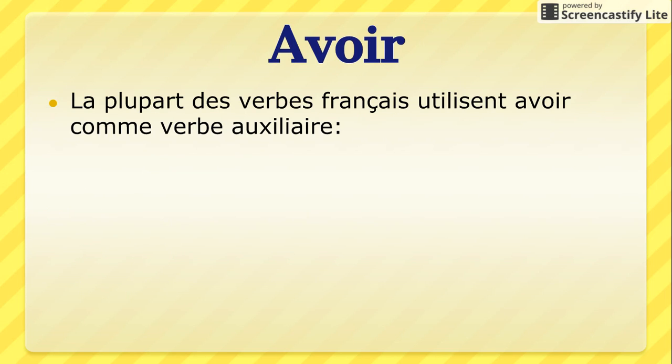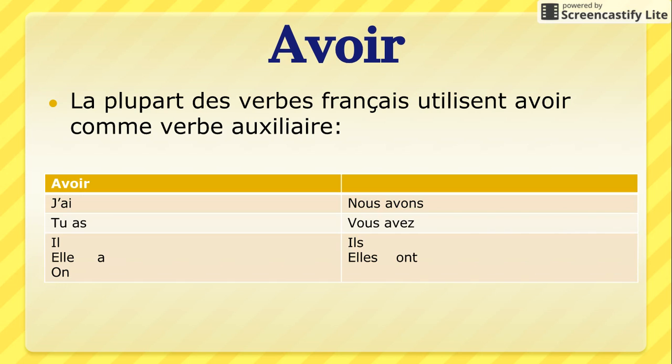So since most verbs in French will use avoir as their helping verb, here we have the conjugations for avoir in the present tense. This is how we start the passé composé. J'ai plus whatever the past participle is. Tu as plus whatever the past participle is.